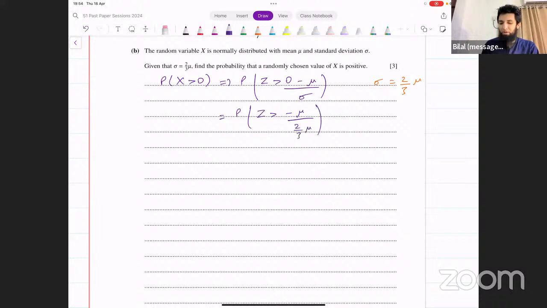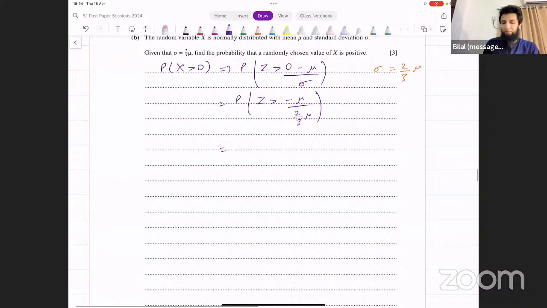And what happens if we do that? Mu and mu get cancelled, and we are left with probability of Z greater than minus 1 over 2 over 3. That becomes minus 3 over 2. And that's probability of Z greater than minus 1.5. Okay, that's what we get.